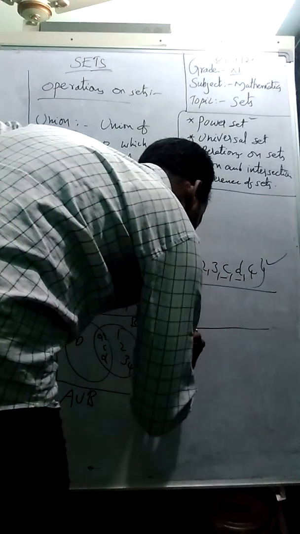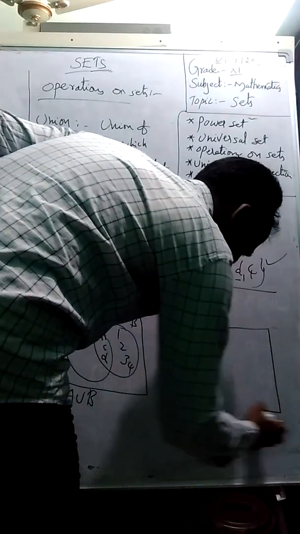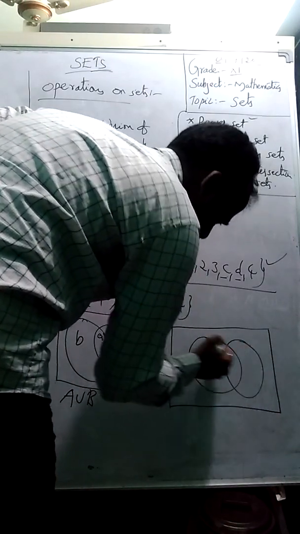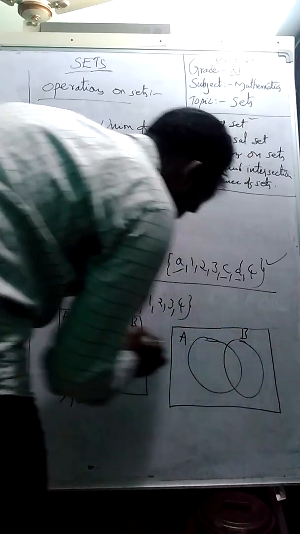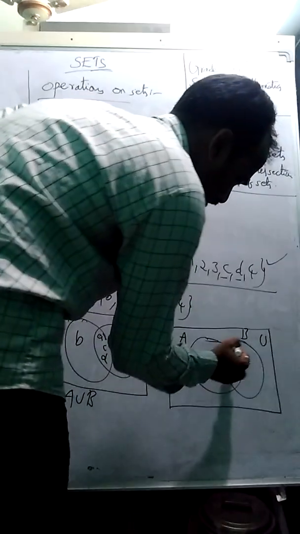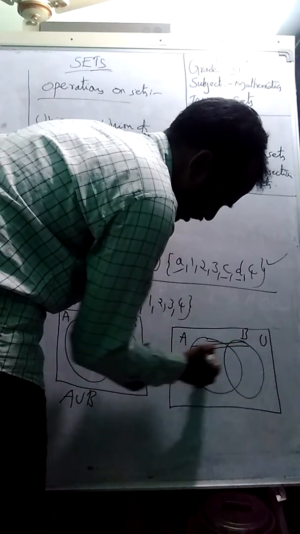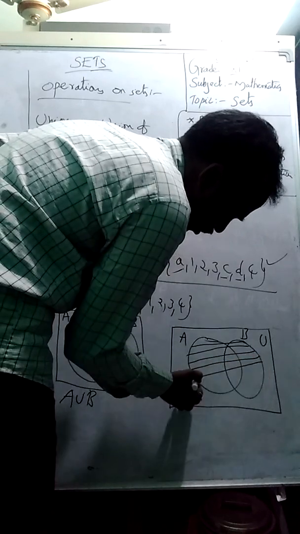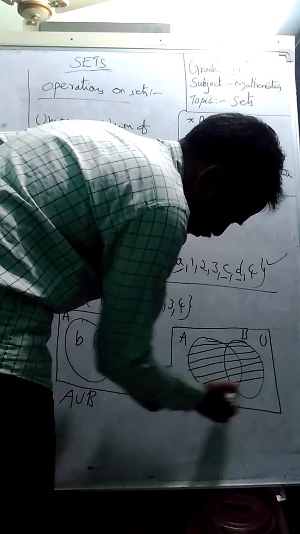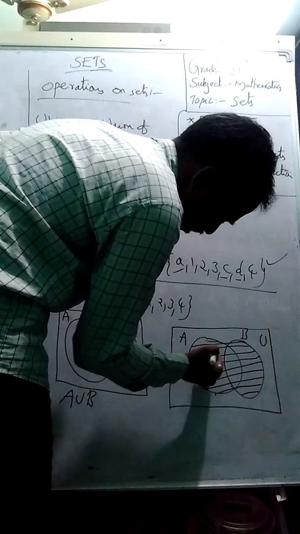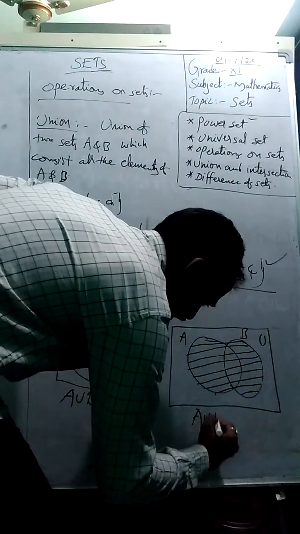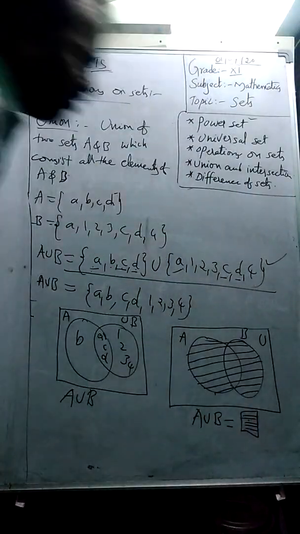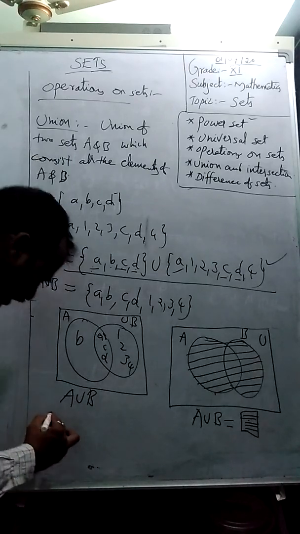In a similar manner, this is called a Venn diagram, students. In a Venn diagram, we represent sets by using circular or elliptical shapes, and this is called union. This total is the universal set, as you know, and the shading part we can represent like this. A union B means all elements together. So we write all the elements of A and B together. We can represent A union B as this shading part. This is the way to represent these Venn diagrams also, students.